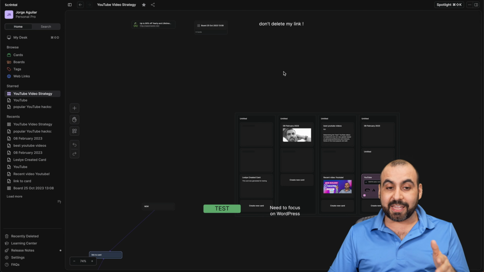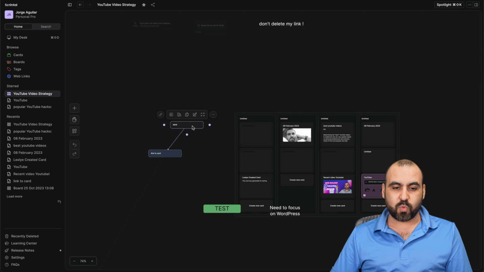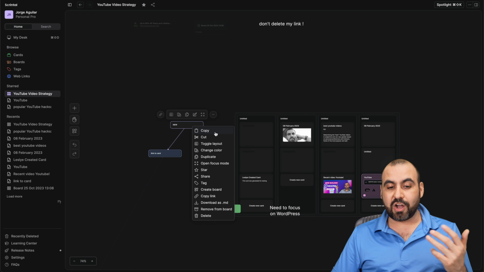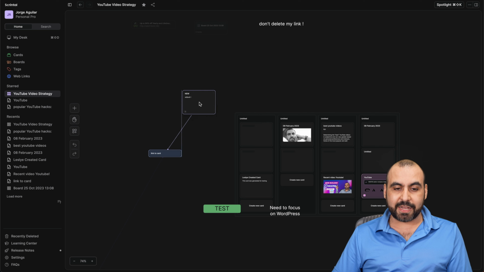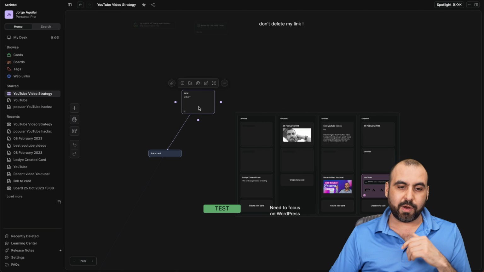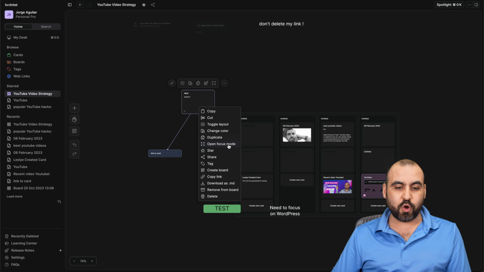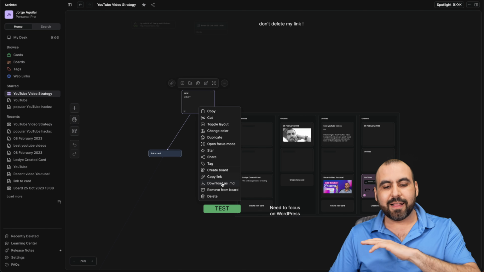So like I said, it's been getting more robust. So if I grab one of my elements right here, and if I right click on it, I'm gonna get more options than I had before. So I can copy, cut, I can toggle layout. So if I wanna change the layout style, I can do so. So I can make it wider or smaller, just in case what I want. I can change color, duplicate it, open focus, star it so I can view it later on, tag it, create copy, etc. A lot of things with this.